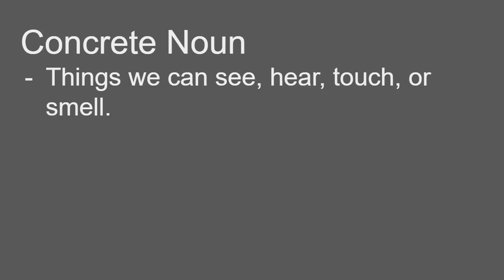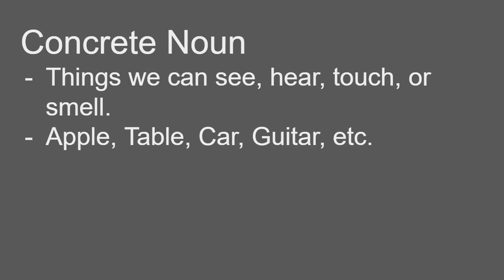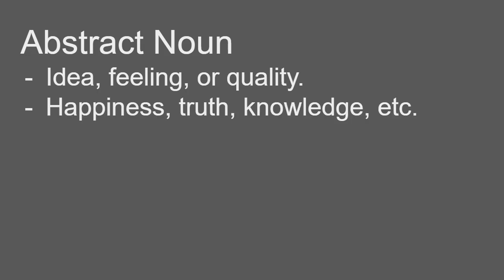Concrete noun: things we can see, hear, touch, or smell are called concrete nouns. Like apple, table, car, guitar, etc. And abstract noun: an idea, feeling, or quality which you cannot touch or see, like happiness, truth, knowledge, etc. These are examples of abstract nouns.